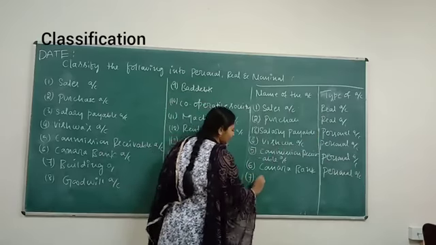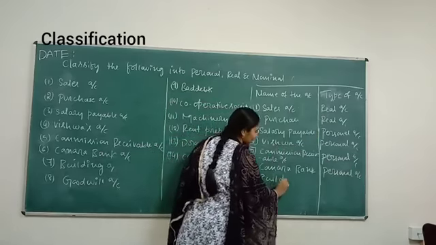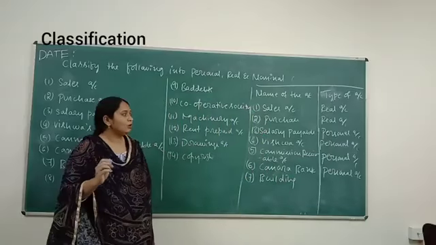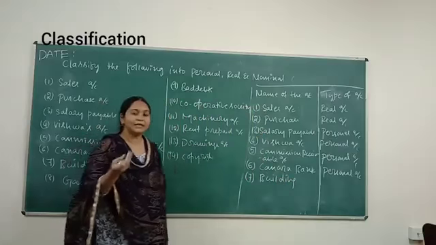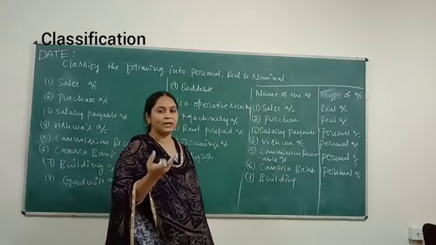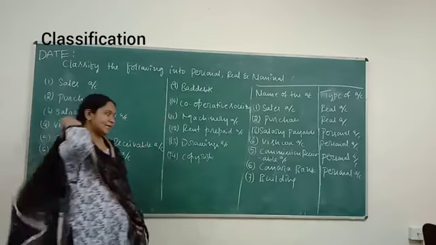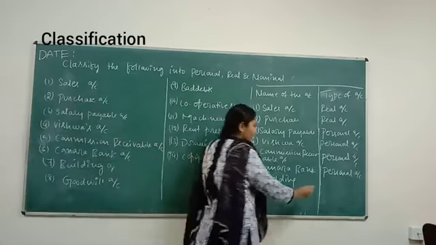Building is an asset. What are assets? Anything which is owned by the business is known as an asset. When it is an asset, the real account rule is to be followed.